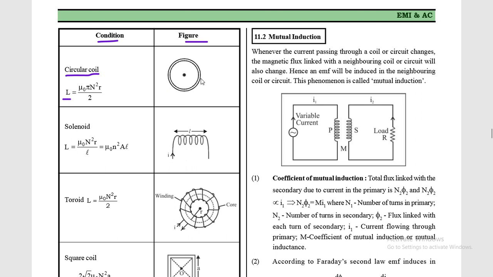The inductance of this circuit does not depend upon the change in current, so L is equal to mu naught pi N square R by 2, where mu naught is the permeability of free space, pi is a constant, N is the number of turns in this coil, and R is the radius. Okay, so this is for a circular coil, the value of coefficient of self induction. Now for solenoid,